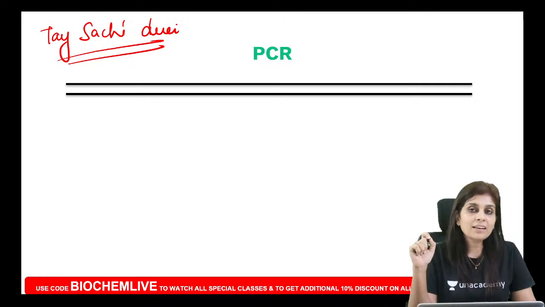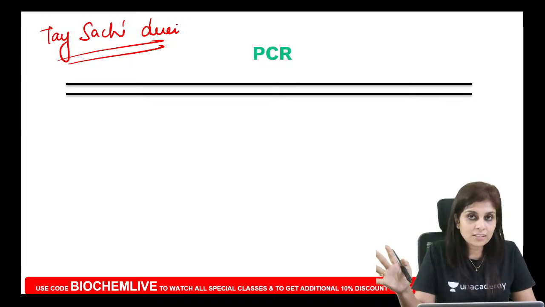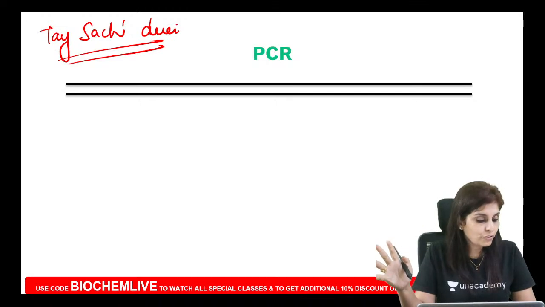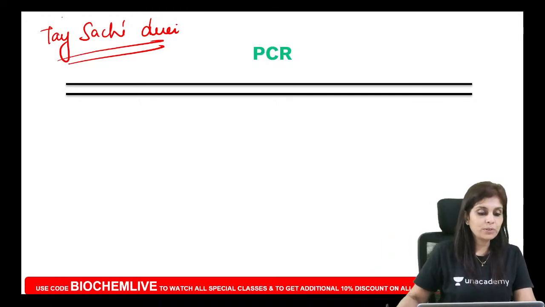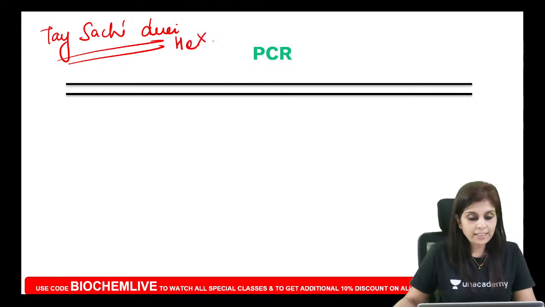But for molecular diagnosis of Tay-Sachs, do you want all the chromosomes and all the genes? Come on all of you, will you need all of them? No, that will be a waste of time and waste of raw material. Instead of getting confused with all chromosomes and all genes, what is the gene that is mutated in Tay-Sachs disease? The gene that is mutated in Tay-Sachs disease is the hexosaminidase A gene. So you want only the hexosaminidase A gene.